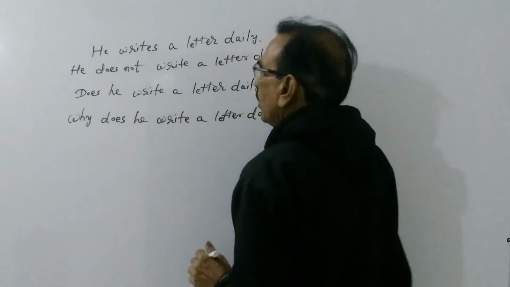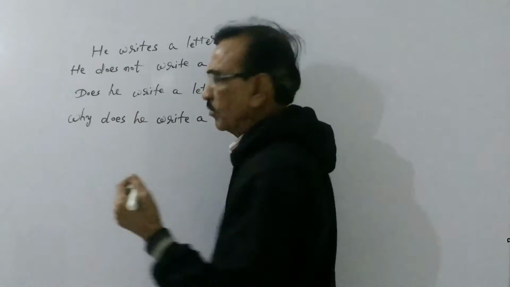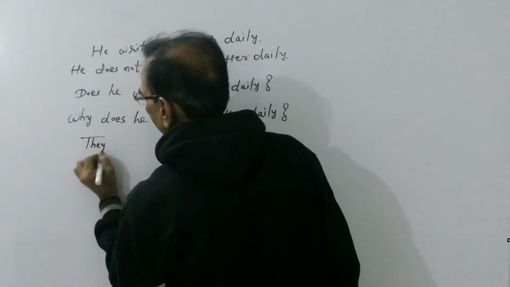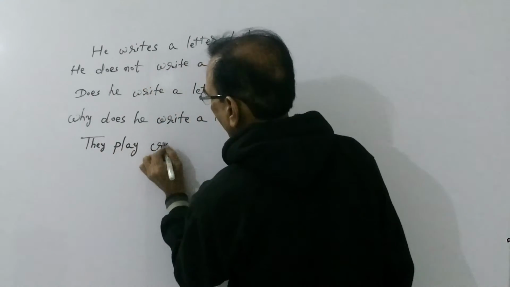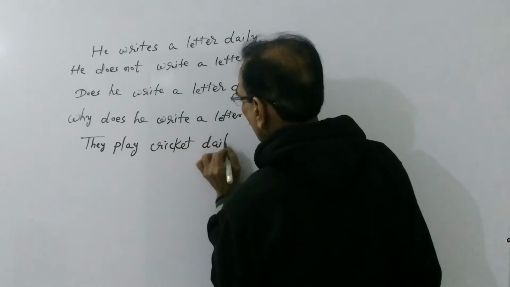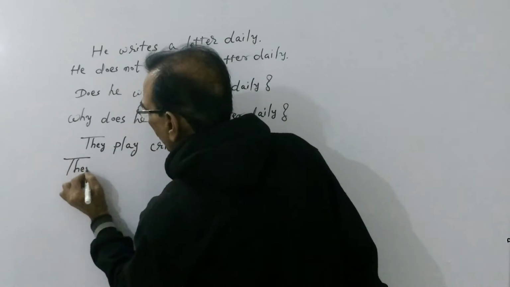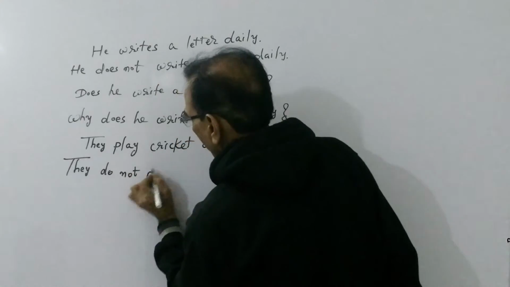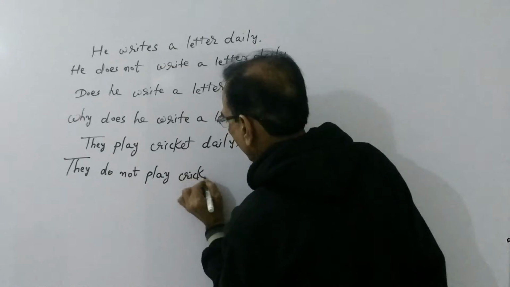You know it. Now, if the doer of the action is I, we, you, they, or any plural noun, so what do we write? They play cricket daily. Suppose if it is a negative sentence, so we would write, they do not play cricket daily.